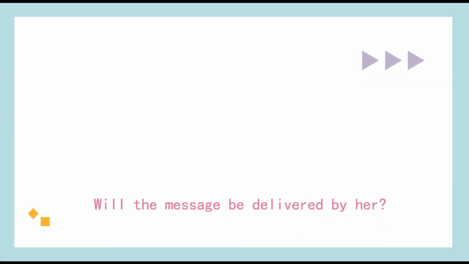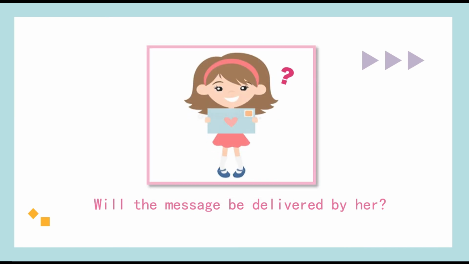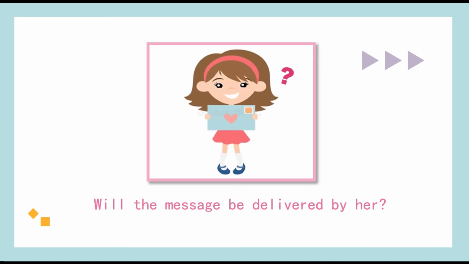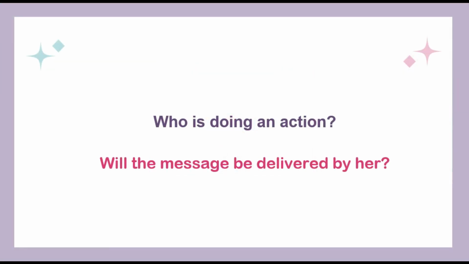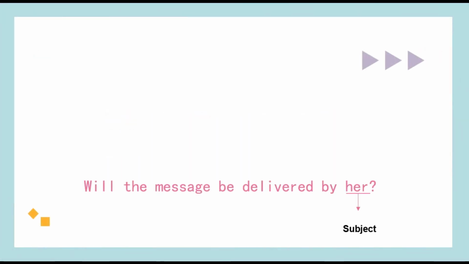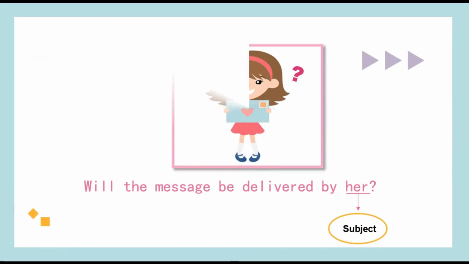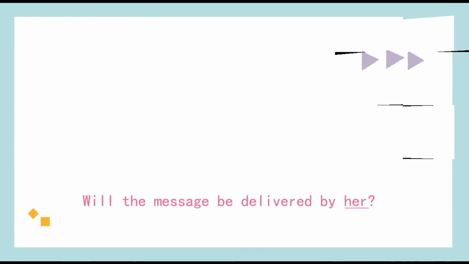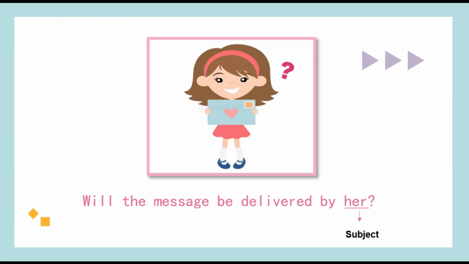The next example is, will the message be delivered by her? Same step as the first one. Who is doing an action? The word her is the subject here because it answers the question who. So she's the one who performs the action. And the word message is the object in the sentence, followed by the verb delivered. Now that we have changed the passive into active voice, we will proceed with the last rule.